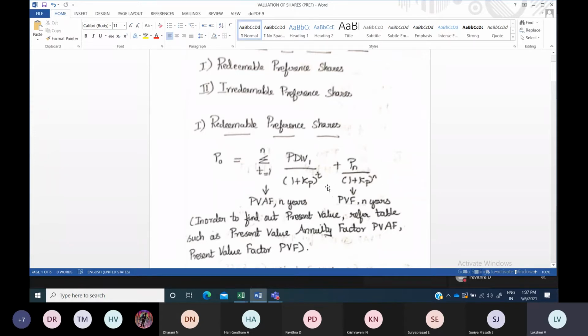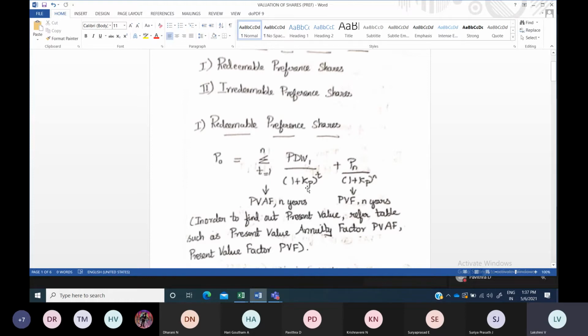N and t everything refers to the time period, or the number of years. Div means dividend, and that is preference dividend. And kp denotes cost of preference share capital; as I already told you, k refers to cost of capital. What is meant by cost of capital? It is the required rate of return.